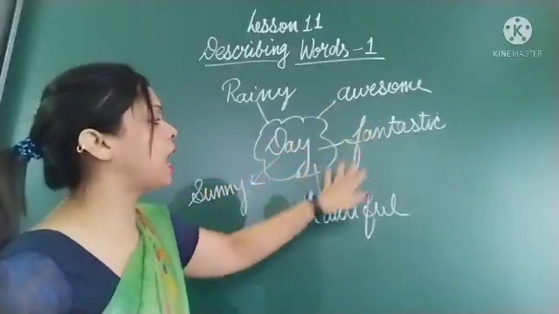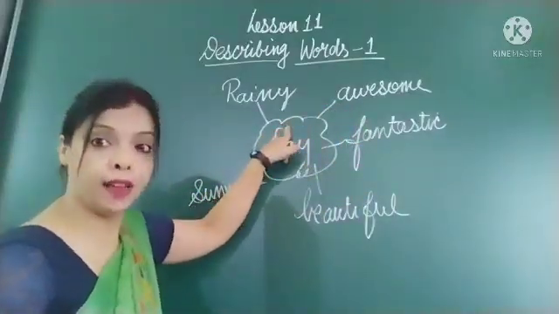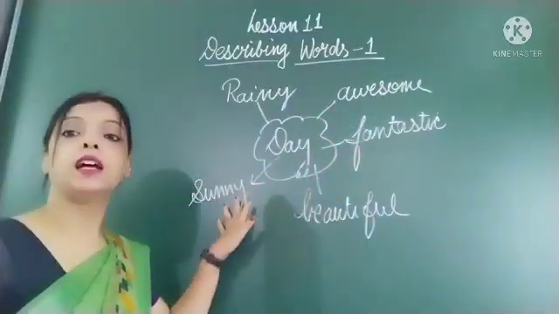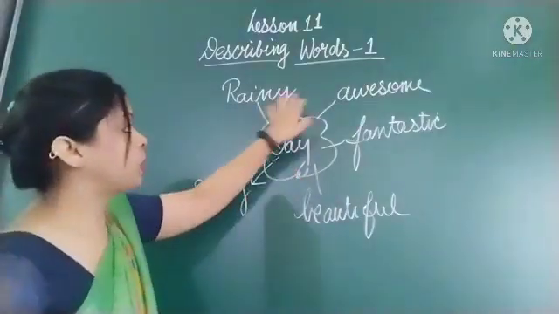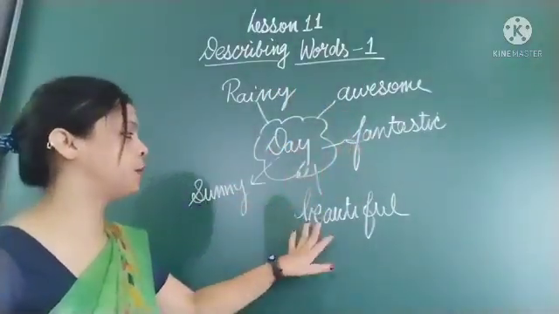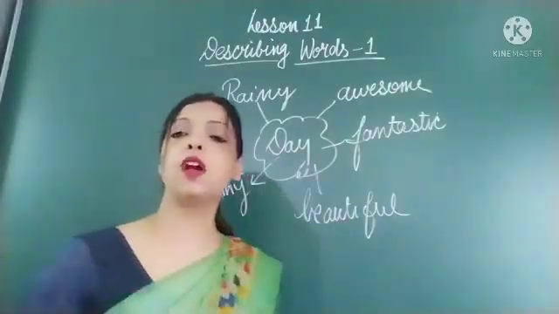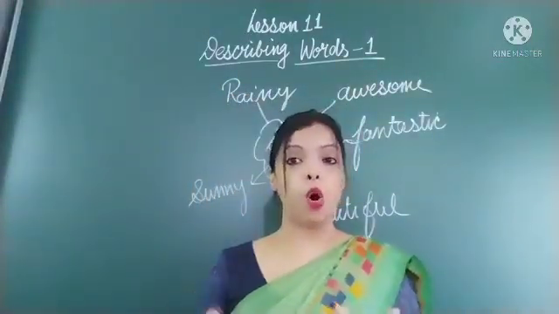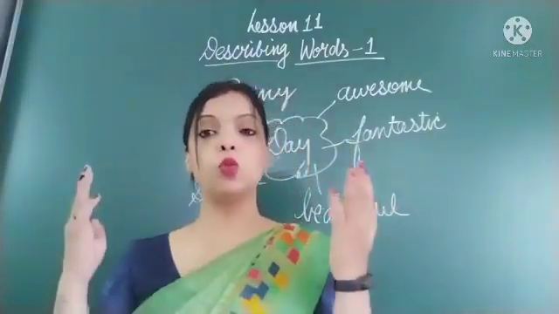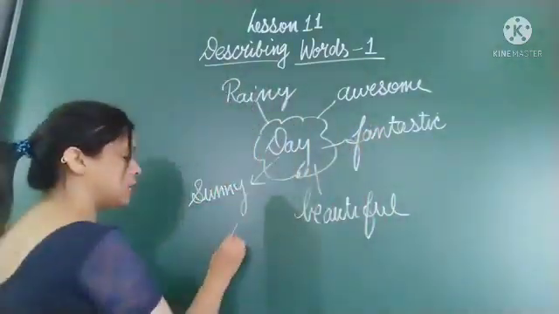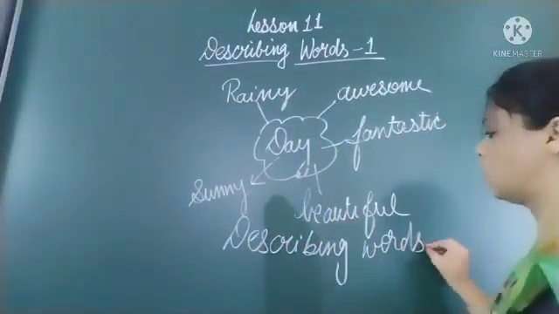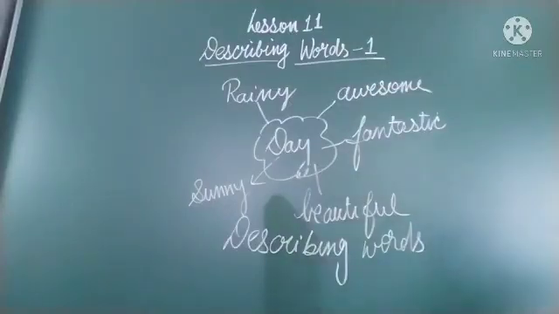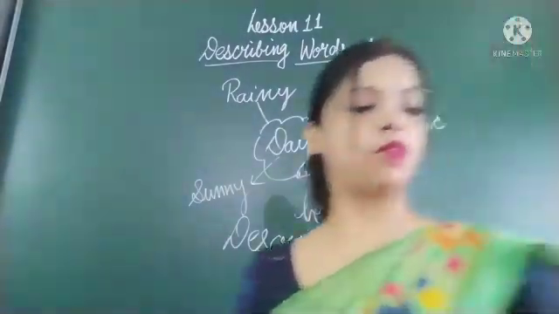So these words are describing the noun day. These words are giving detailed information about this noun day. So what are these? Rainy, awesome, fantastic, beautiful, sunny. Since they are giving more information about day, or we can say they are describing the noun day, these are describing words.